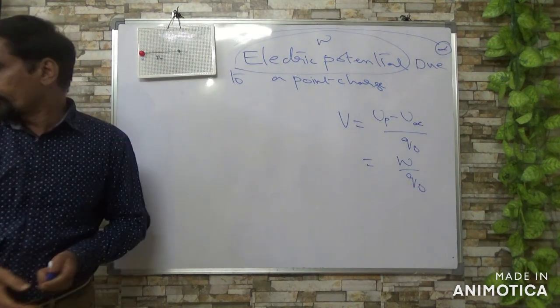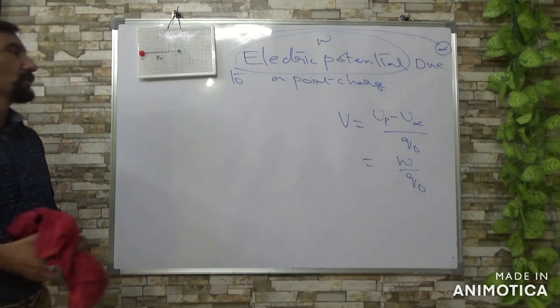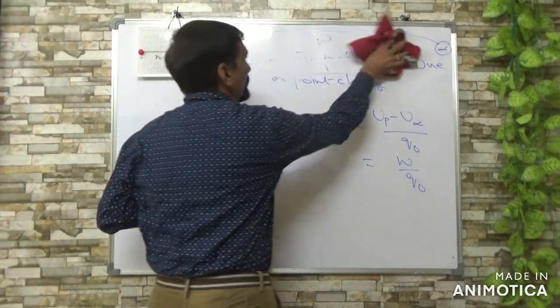So now we are going to calculate the electric potential due to a point charge.